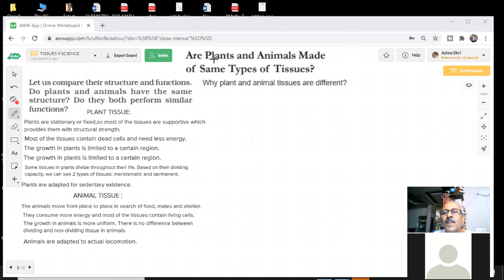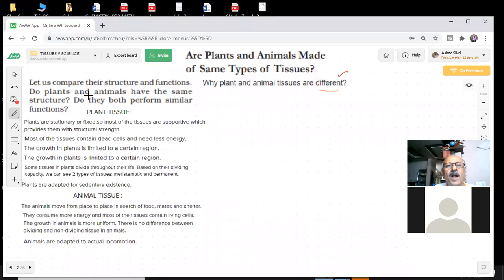You are saying that a group of cells performing definite functions is what we call a tissue. So plant and animal tissues are different. Why? Let us compare their structure and functions. Do plants and animals have the same structure? Do they both perform similar functions? The answer is no. Right or wrong? What do you say? Yes, sir.